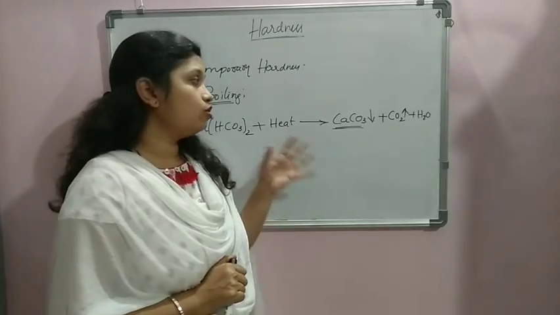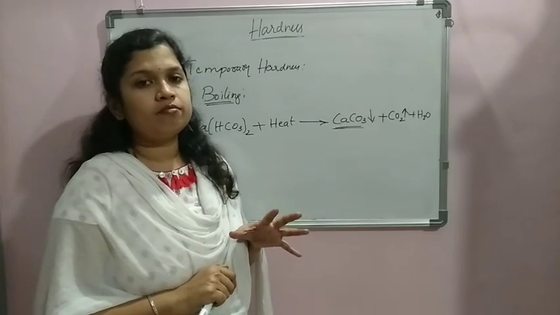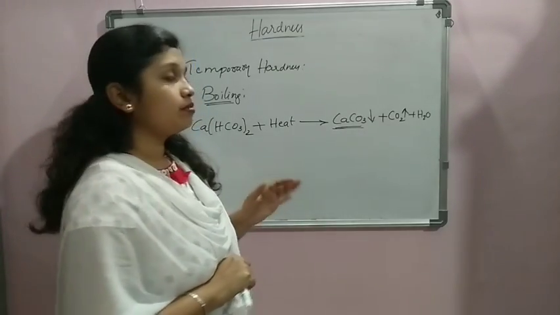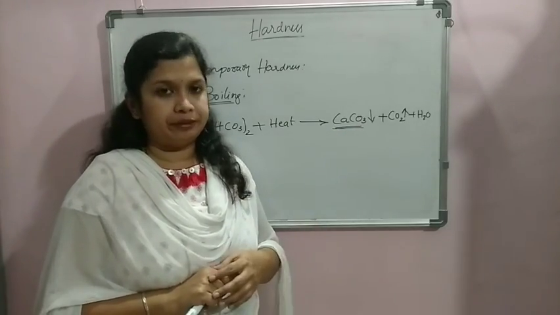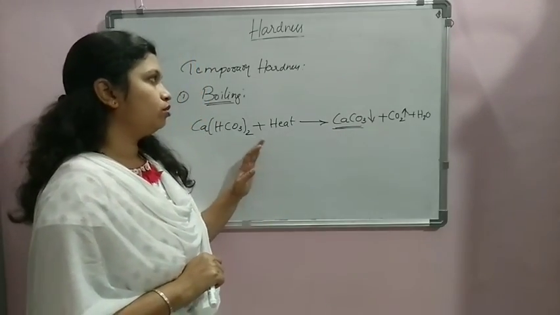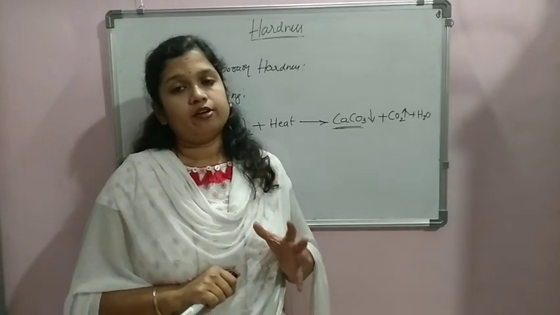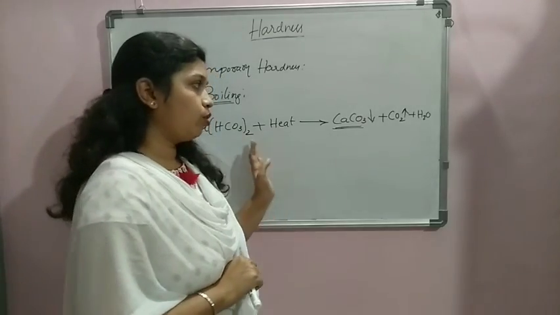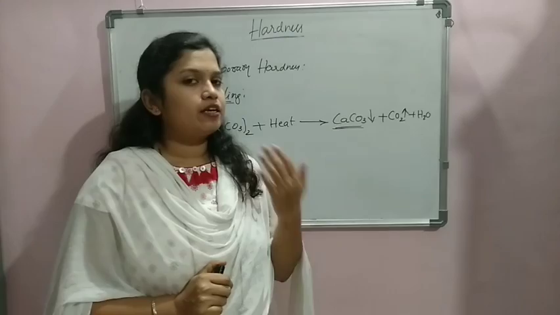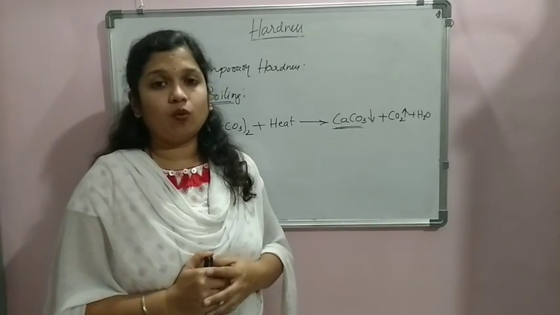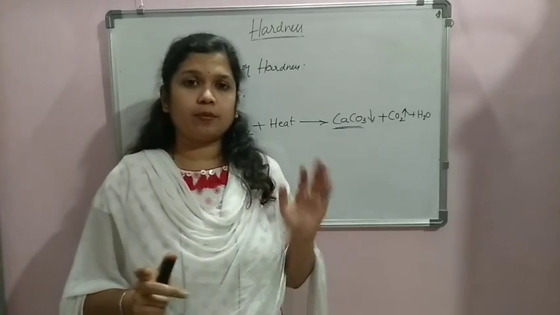Whereas magnesium carbonate is fairly soluble in water, because of that the removal of magnesium carbonate and bicarbonate by this method is not possible. We have to go for the alternate method, lime treatment. So under this reaction it is only possible for us to remove the calcium bicarbonate. That is one problem. Another problem is that boiling can be adopted at a small scale, but it cannot be adopted at a large scale like in a water treatment plant. That is why this method is not feasible at a large scale. That is the problem.